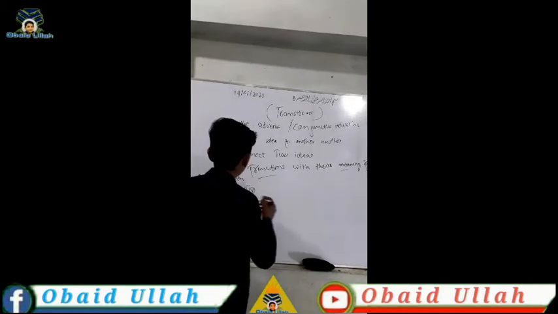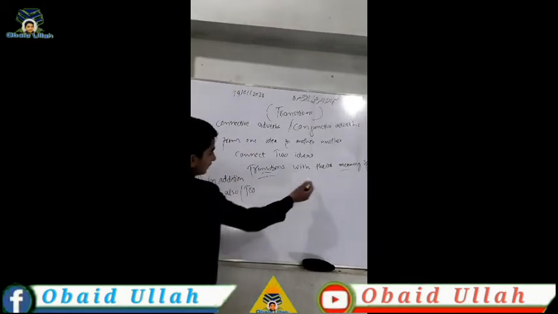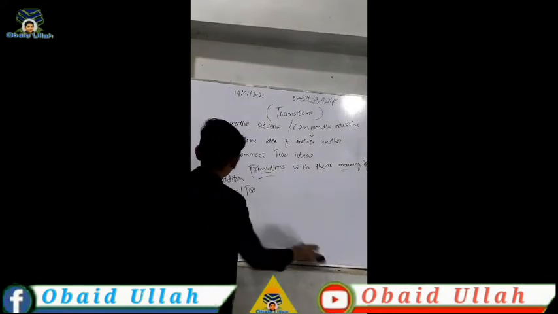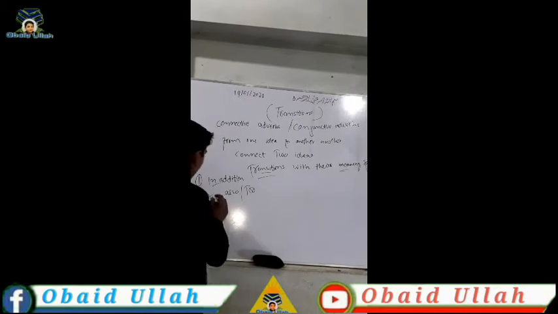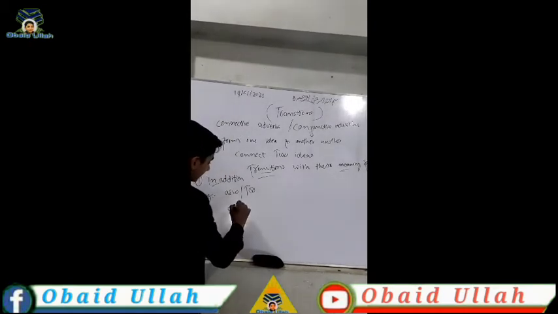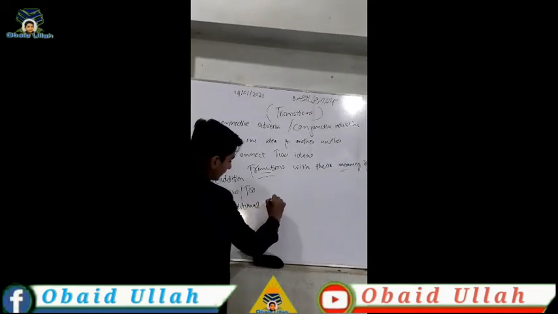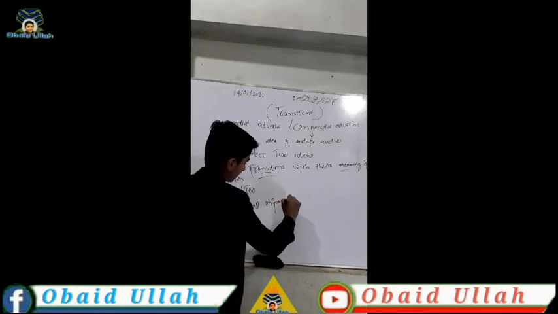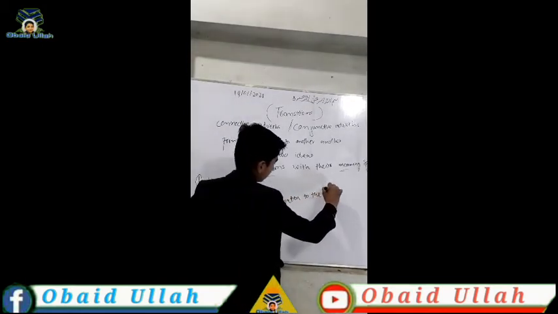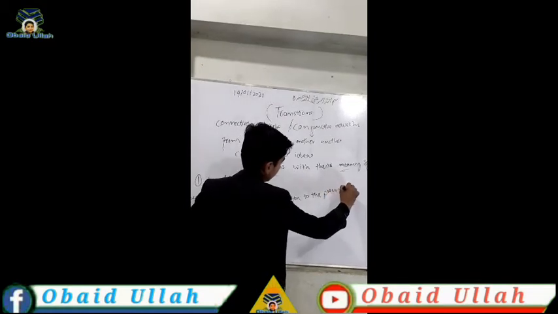Let me give an example. This was the transition, this was the meaning, and now let me give an example. Then you will better understand the usage. The usage means the definition. In addition, it is used to add additional information to the previous sentence.